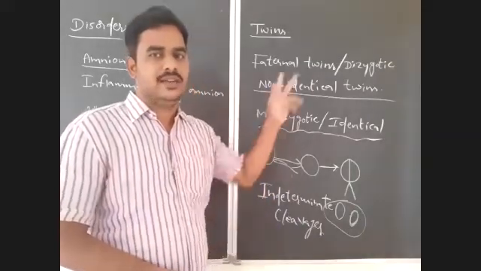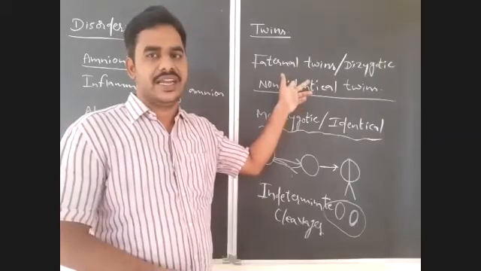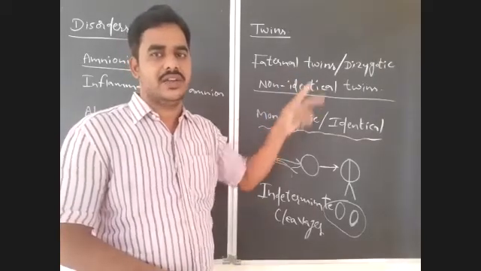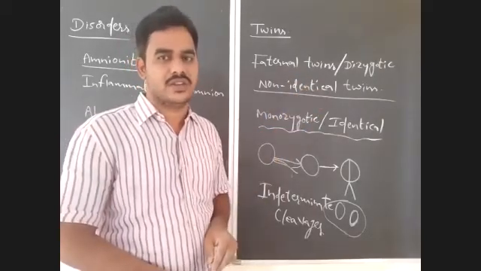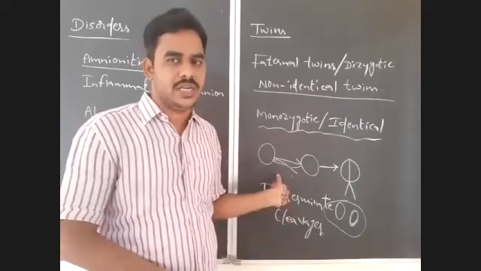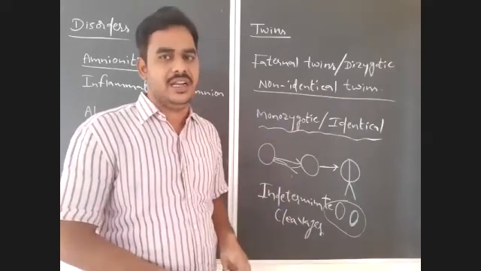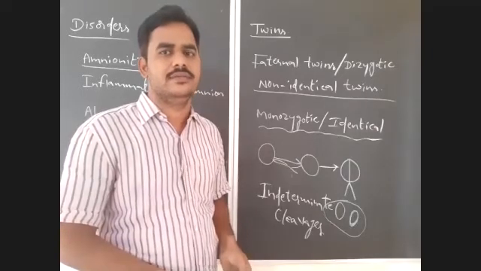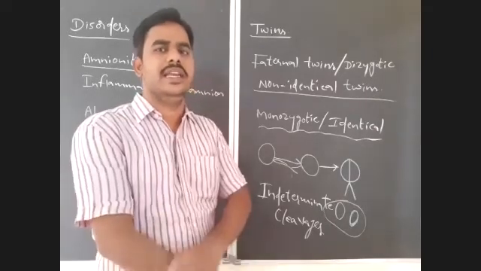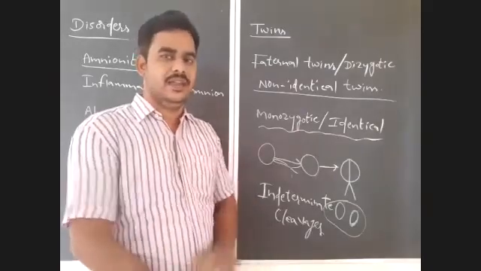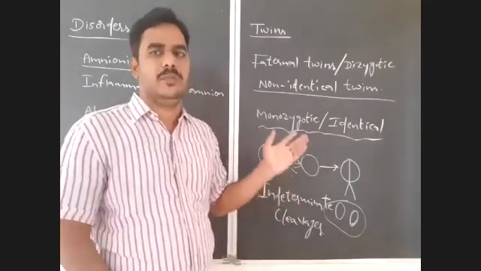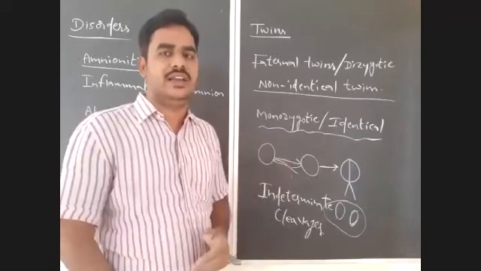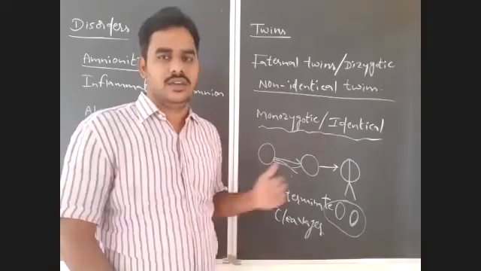But fraternal twins, or dizygotic twins, or non-identical twins, may belong to different genders. In monozygotic twins only a single gender is possible: either male or female monozygotic twins. Okay, that you have to know.